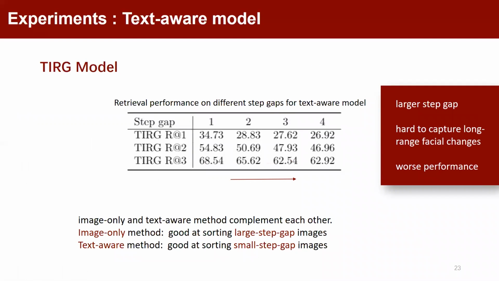Different from image pairwise comparison model, the TIRG model is better in small step gap, since it might be hard to capture long-range facial changes. Therefore, image-only and text-aware methods complement each other when we consider the step gap between images.